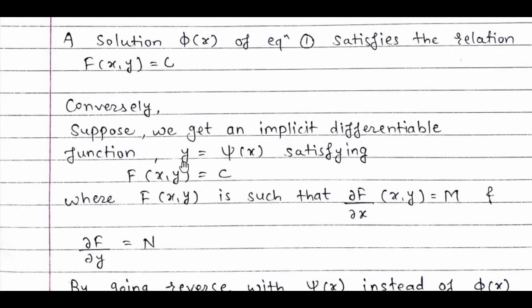So here y equals psi(x) satisfying f(x,y) = c, where f(x,y) is exact, such that the partial derivative of f with respect to x equals M and the partial derivative of f with respect to y equals N.